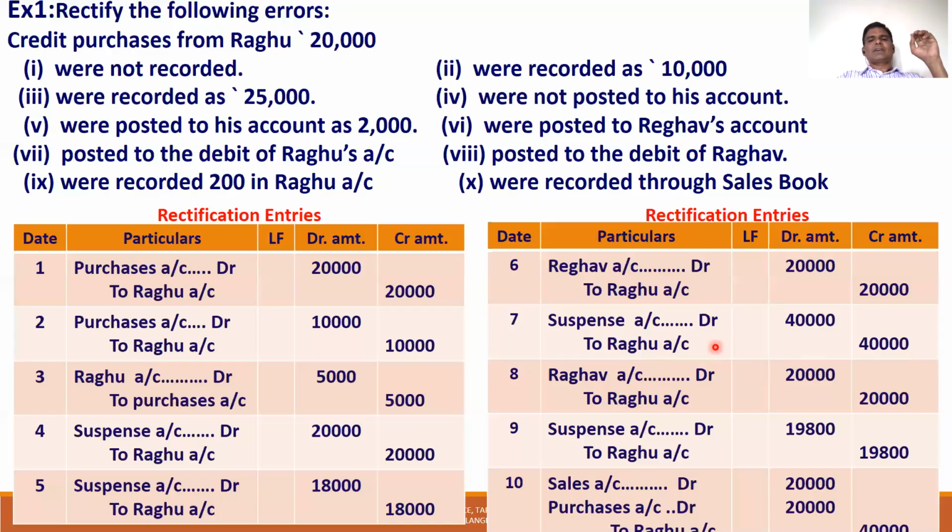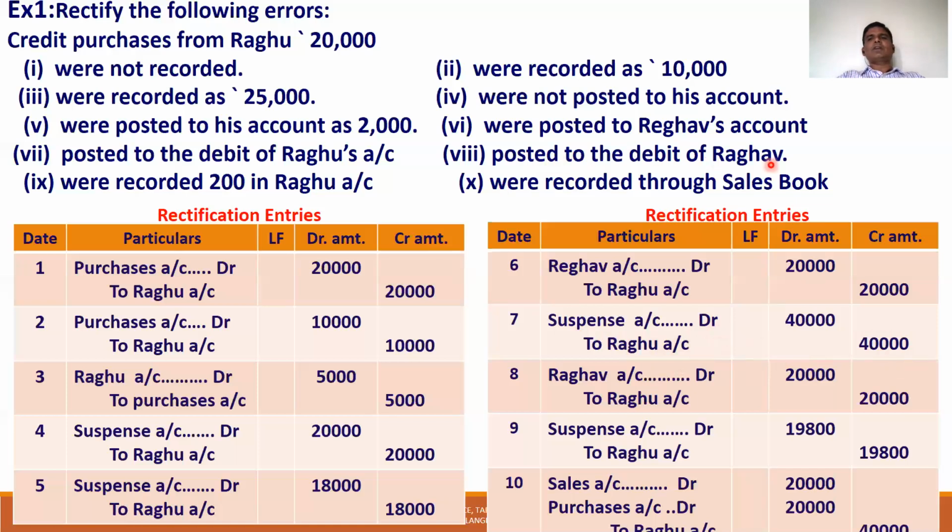Remaining, suspense account to Raghu account 40,000. Why 40,000? Raghu account actual credit 20,000. Wrong debit rectified with credit 20,000. Total 40,000, Raghu account is credited.